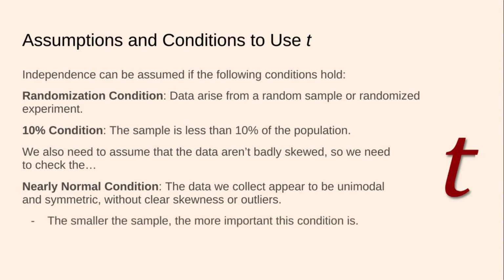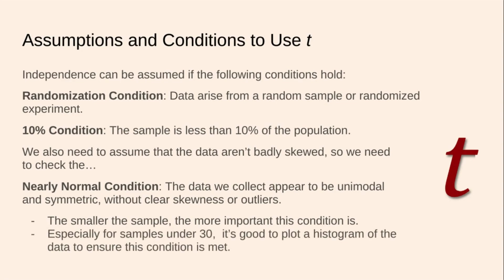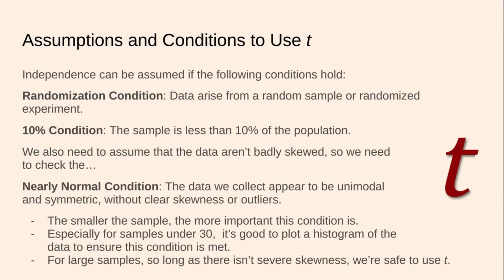The smaller the sample, the more important this condition is. So if we have big samples, we can get away with a lot, and you will see that. But if we have really small samples, we either need to abort mission, or we go through the test and say we're going to take this with a grain of salt. Especially for samples under 30, it is good to plot the histogram of the data to ensure this condition is met. For large samples, so long as there is not severe skewness, we are safe to use t.